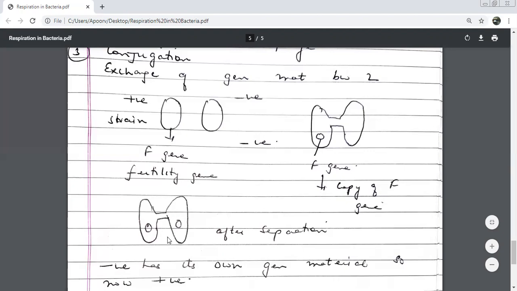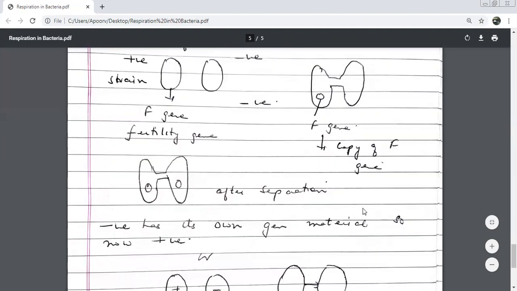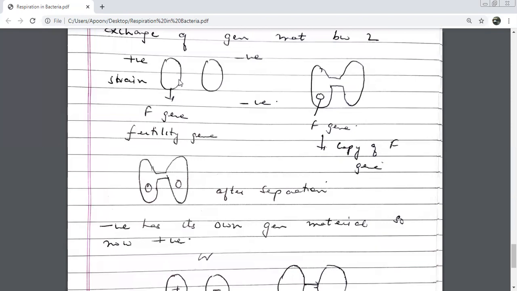After separation, the negative one will have its own genetic material. So now what has this negative one become? Positive. Here we had a genetic material, here we did not. So replication of this gene took place, and after replication its copy went to the other side. Now both of them are positive. When we started, this was positive and had its genetic material, and this did not. The one with the gene made a copy.